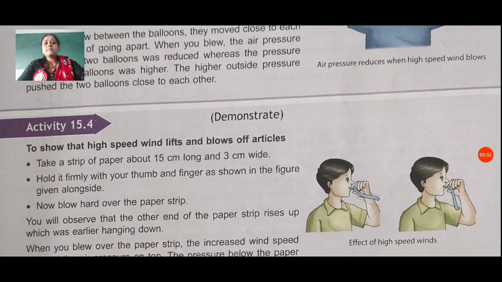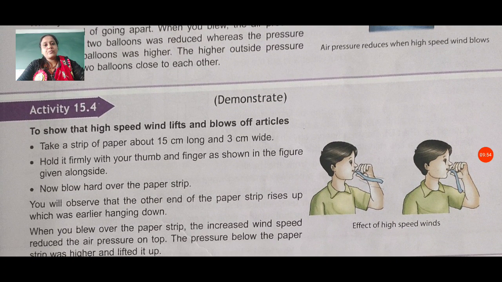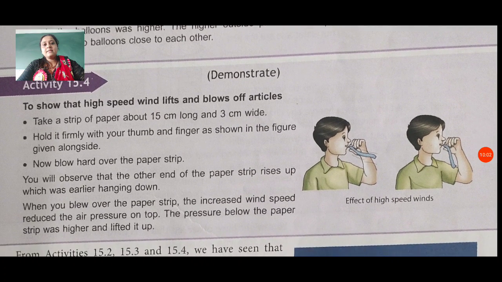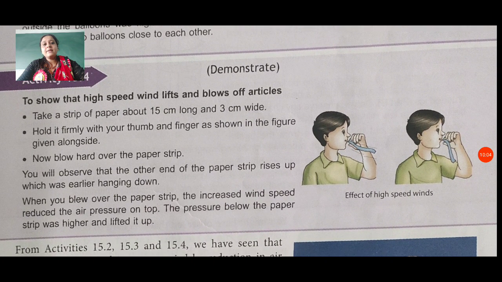Then again we have activity 15.4, to show that high-speed winds lift and blow off articles. Take a strip of paper about 15 centimeters long and 3 centimeters wide. Hold it firmly with your thumb and finger as shown in the figure given alongside. Now blow hard over the paper strip.